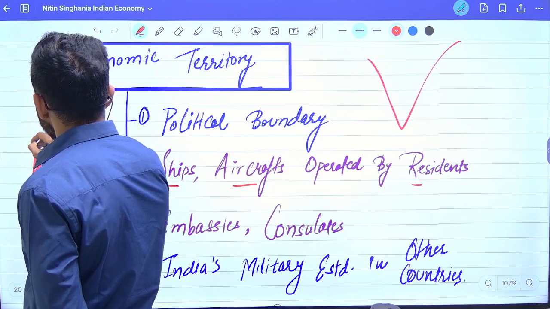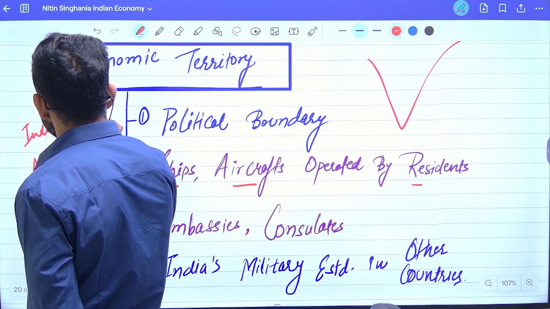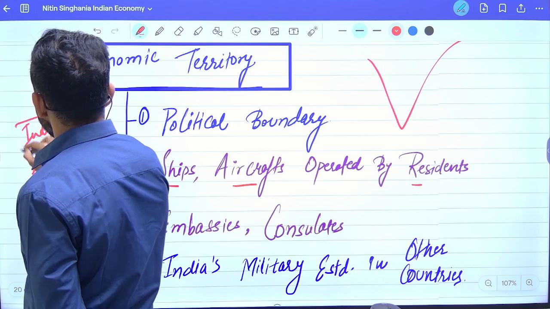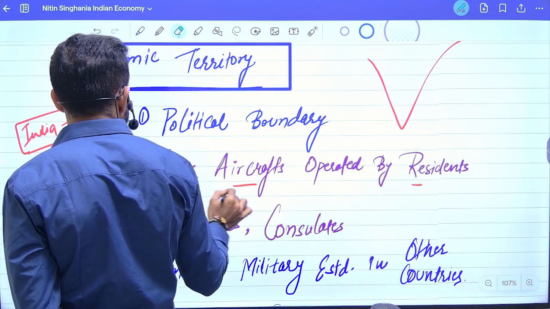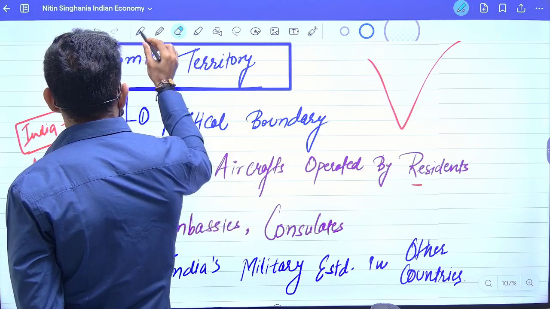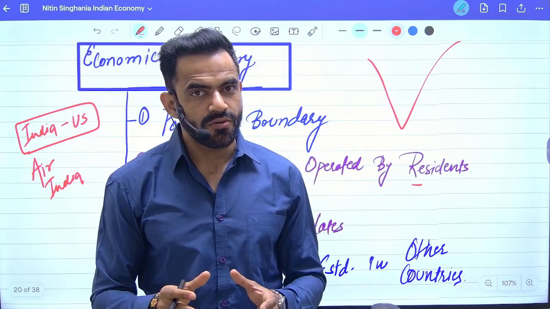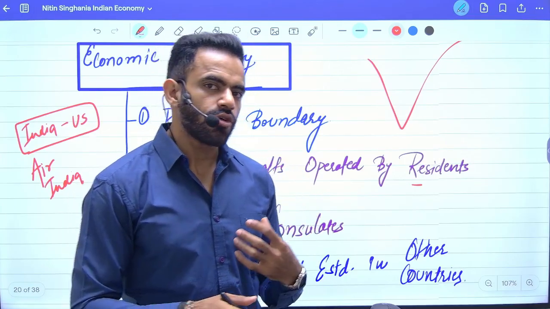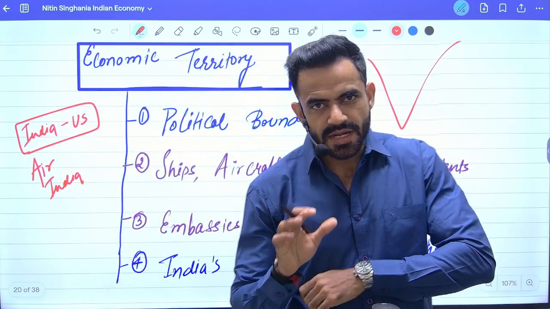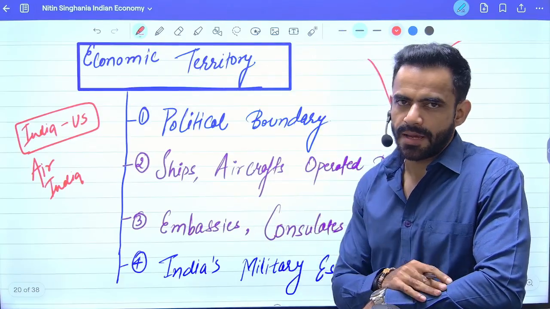and it is from India to US. Okay, now right now it is in US. So technically it is in the political boundary of US. But as far as the economic territory of India is concerned, it will be counted in the GDP of India.